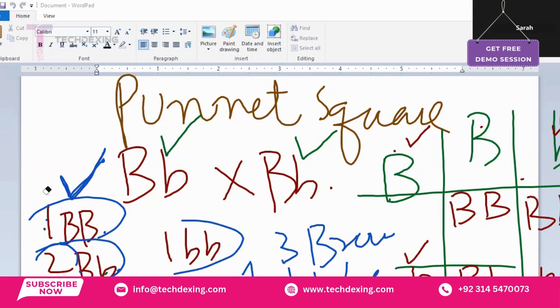So there is a 75% chance that the baby might get brown eyes, and only a 25% chance that he may get blue eyes. It is clear about the Punnett square, basically.